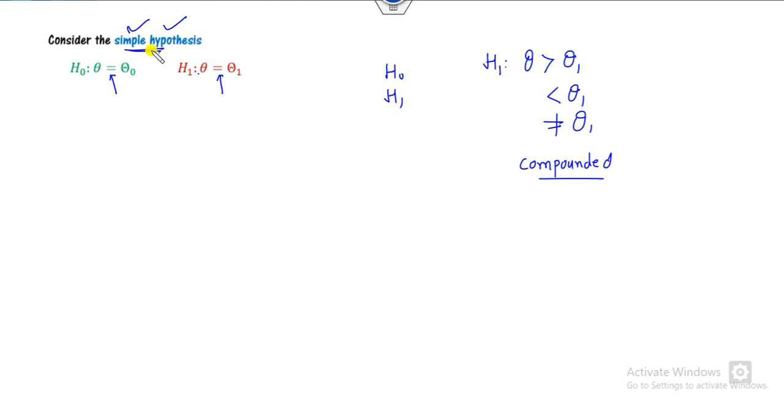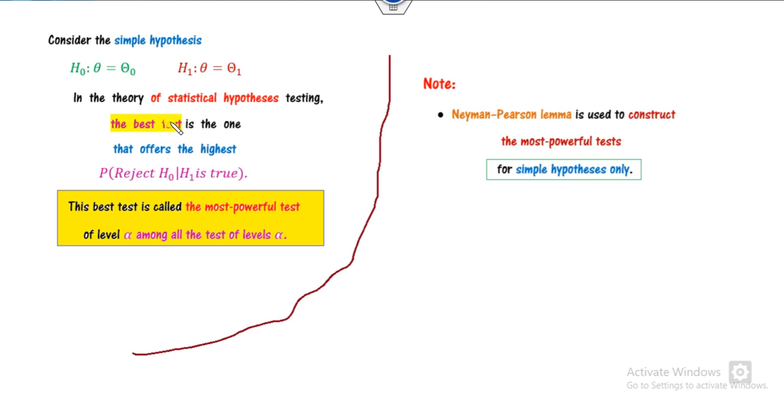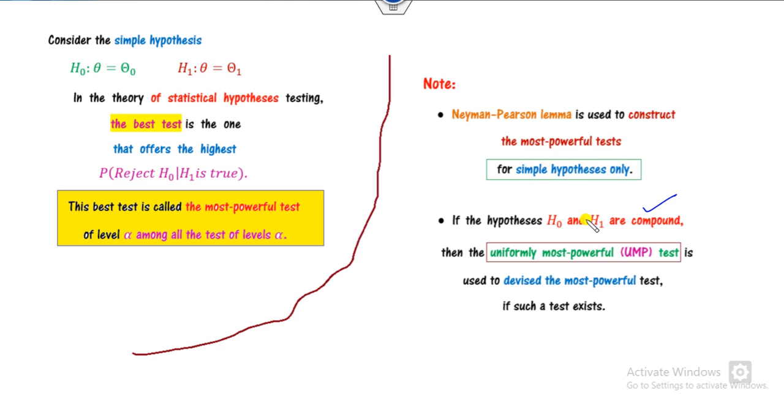The purpose is to find a best test which has the highest power for a given level of significance, denoted by alpha. That is, this best test is called the most powerful test for the level of significance alpha. How can you find the best test? We apply the Neyman-Pearson lemma, which is used to construct the most powerful test. Remember, only for the simple hypothesis. When you are working with a compound hypothesis H1, then we work with the UMP, the uniformly most powerful test, which we will discuss in our next lecture.